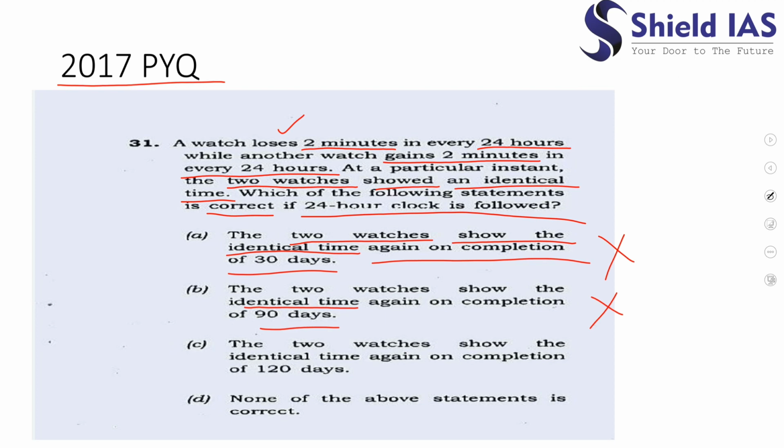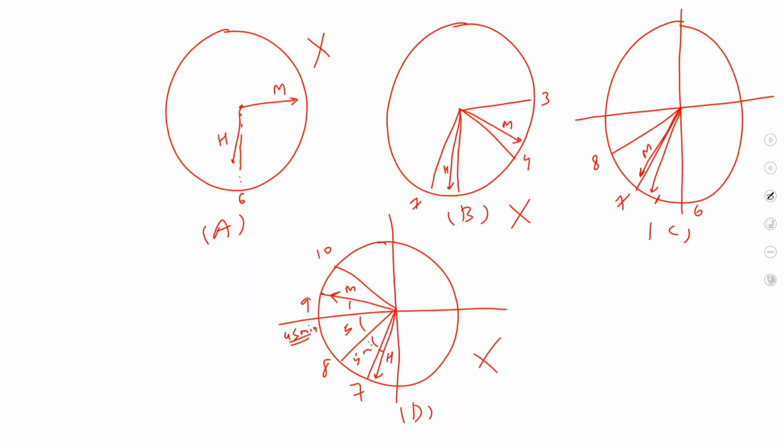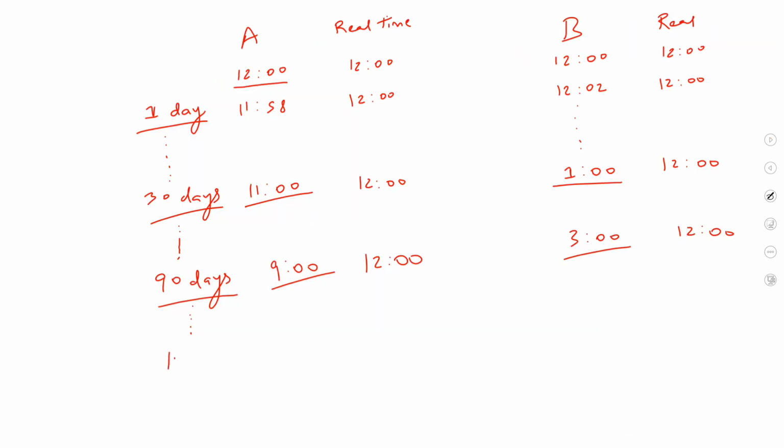The two watches show the identical time again on completion of 120 days. So let us see what will happen on 120 days. In one day the clock loses 2 minutes. So in 120 days the clock will lose 240 minutes. 240 minutes is 4 hours. So after 120 days it would show 8 o'clock, but the real time would be 12 o'clock.